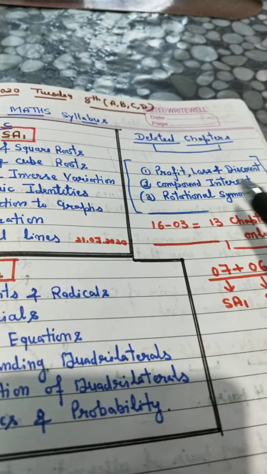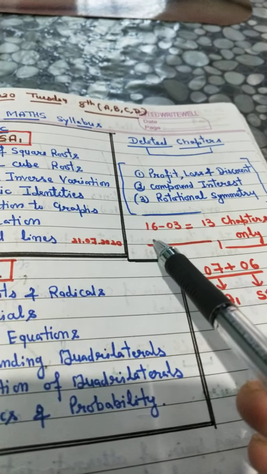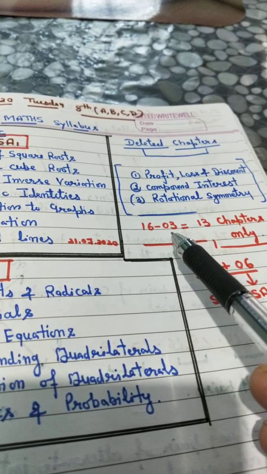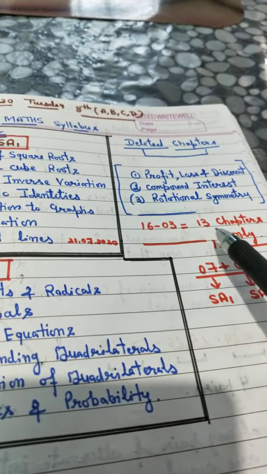First, profit, loss and discount. Second, compound interest. Third, rotation and symmetries. In total, first we had 16 chapters. 3 chapters are deleted. Now we have only 13 chapters left for this session 2020-21.